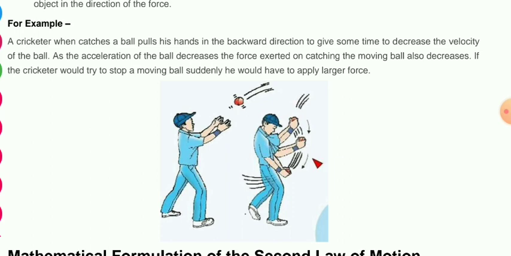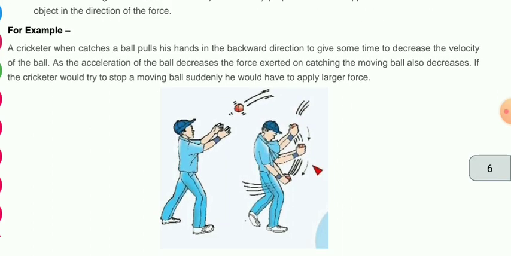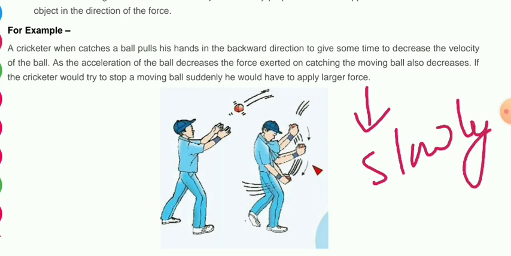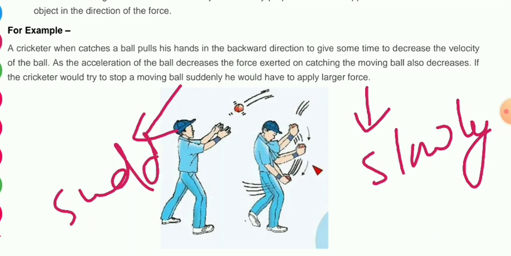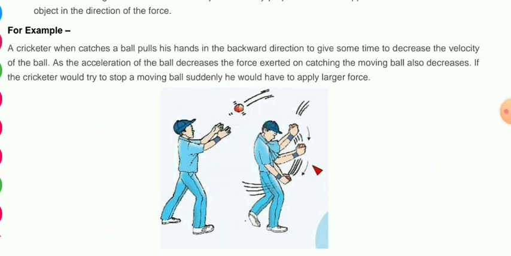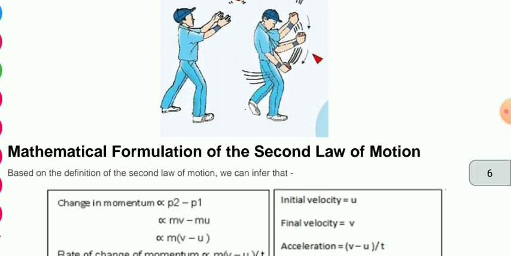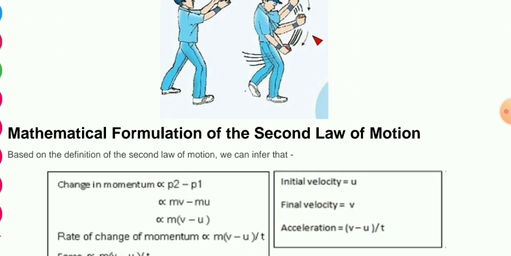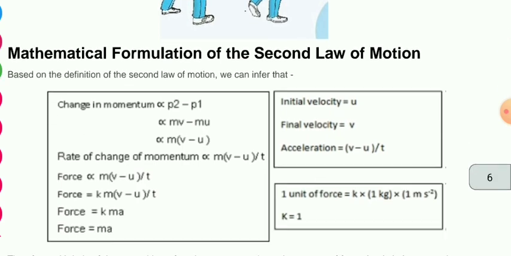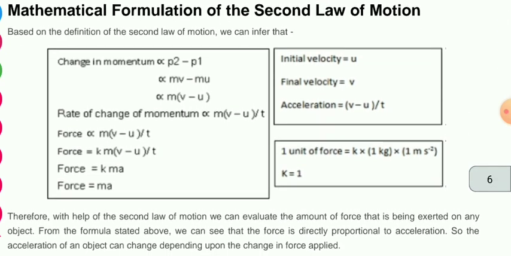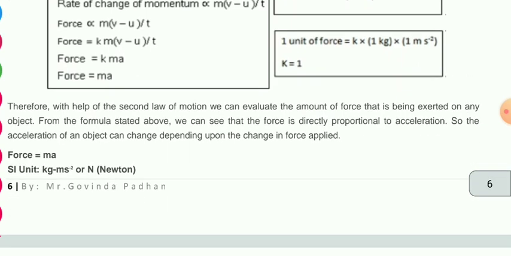Why? Because here the momentum falls slowly, and in the other case it falls suddenly. Now I hope you got this point. Now come to the mathematical derivation. How can we derive it mathematically?